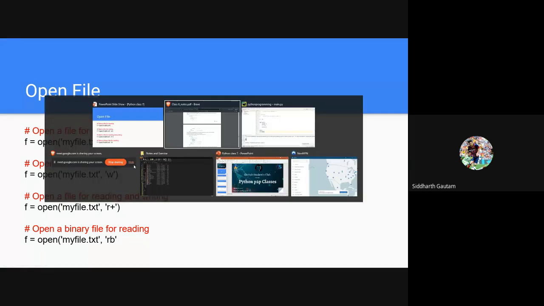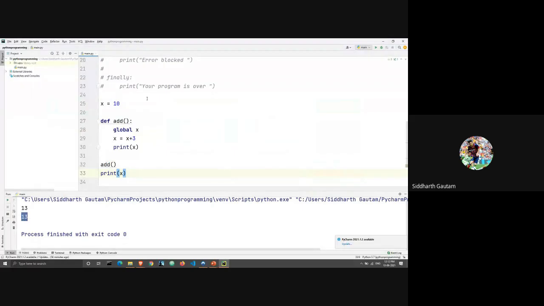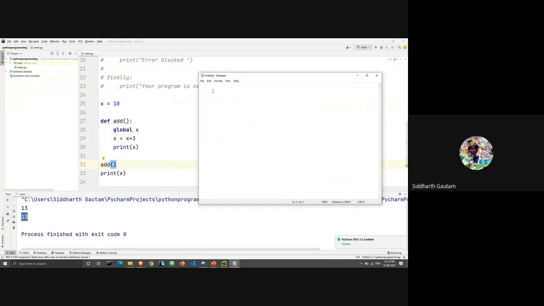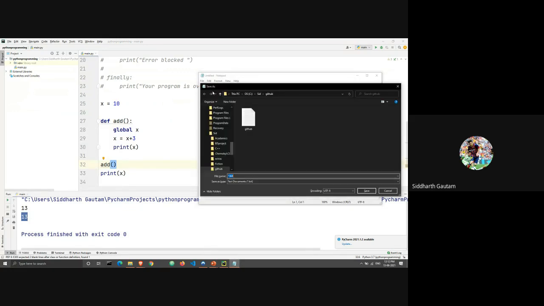Okay, here we are using a text file, and before we do that, let's just make a text file. I will open Notepad, and let me just save this in this folder.